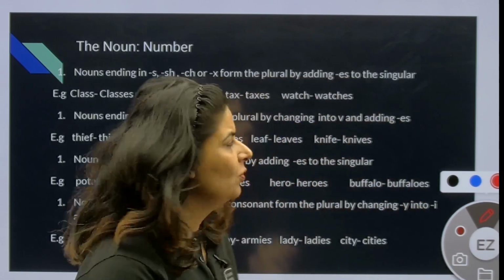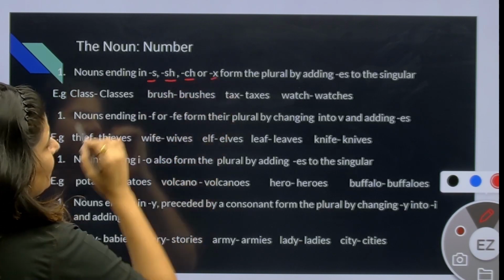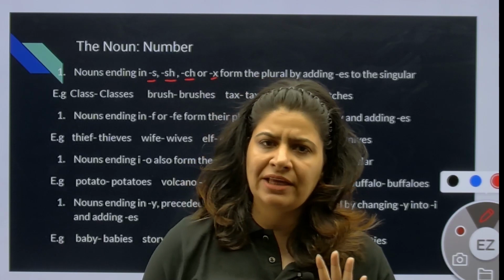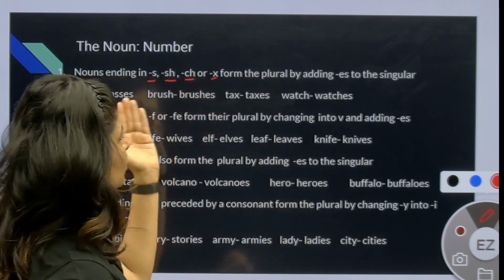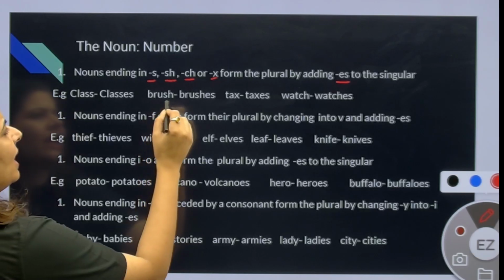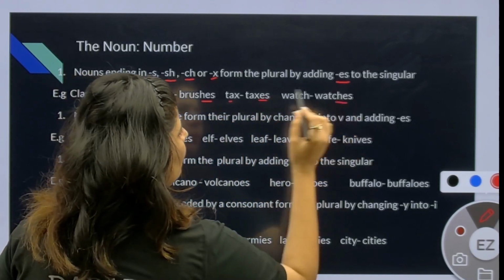Very easy to do. The nouns ending in s, sh, ch and x, जिनके एंड में s, sh, ch और x दिखाई देगा, उसमें आपको उसको हटा के उसकी जगह पे es लिखना है. Like brush, brushes; text, texts; watch, watches.